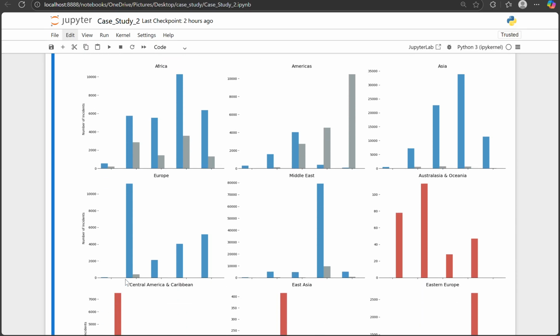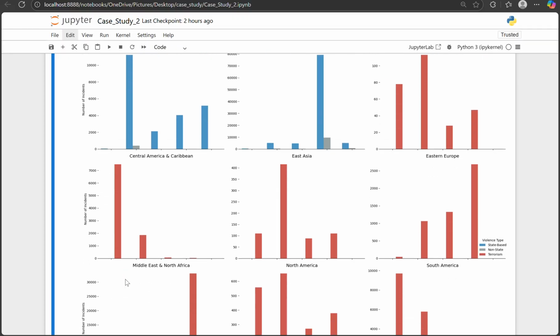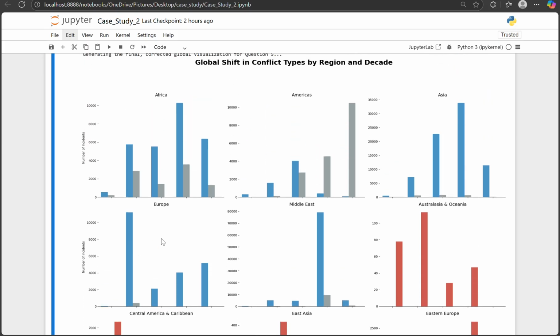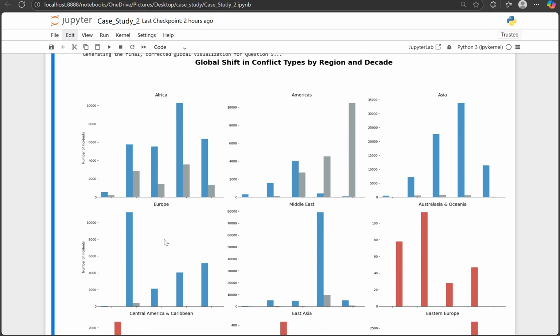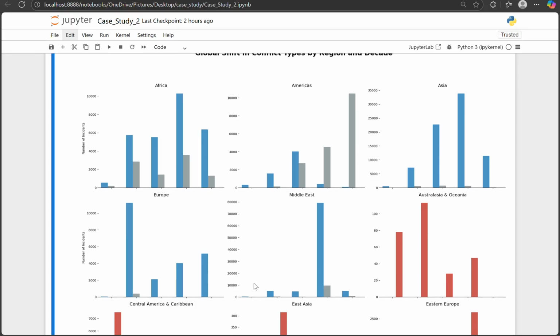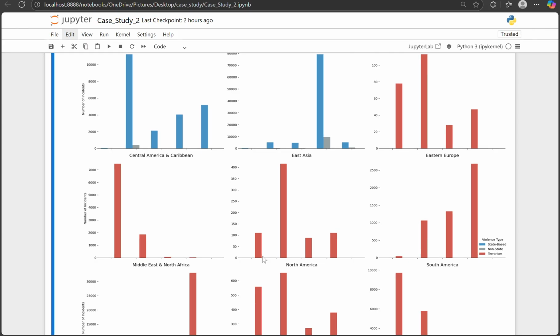For each decade, we see three bar charts: state-based violence, non-state conflict events, and terrorist incidents. Middle East: in the 1980s, state-based wars like the Iran-Iraq war dominate. By the 1990s, state-based wars decline. But in the 2000s to 2010s, terrorism spikes dramatically, with Al-Qaeda in the 2000s and ISIL in the 2010s.